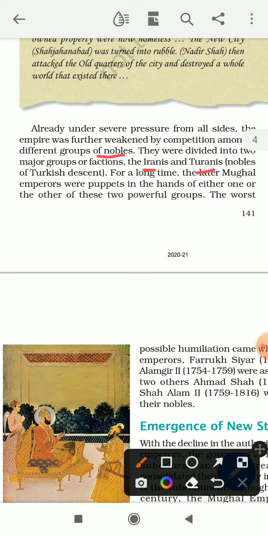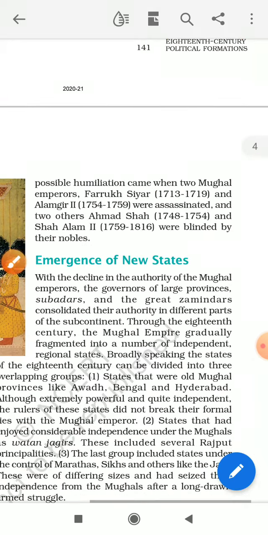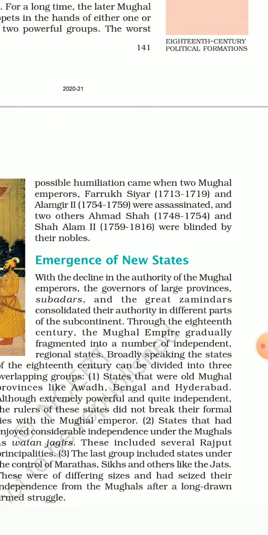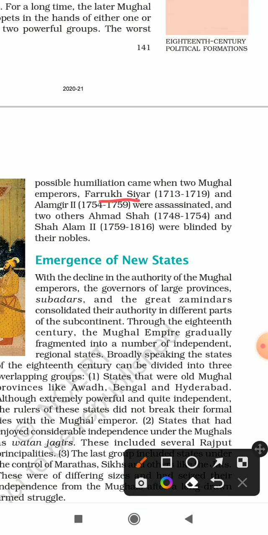For a long time, the later Mughal emperors were puppets in the hands of one or the other of these powerful groups. Now, the worst possible humiliation came when two Mughal emperors, that is, Farrukhsiyar and Alamgir II, were assassinated. Assassinated means killed. And two others, Ahmad Shah and Shah Alam II, were blinded by the nobles. So basically, these ministers now became very powerful, so powerful that they killed the emperor, and they blinded Ahmad Shah and Shah Alam II.